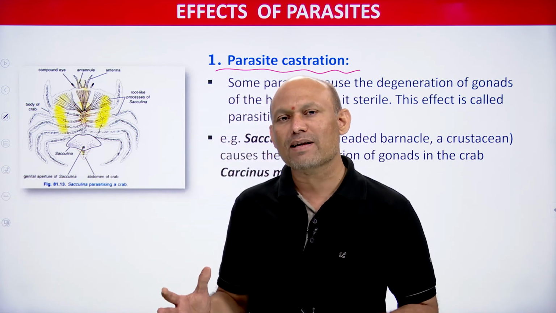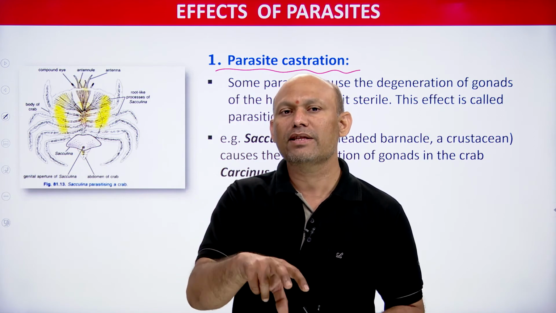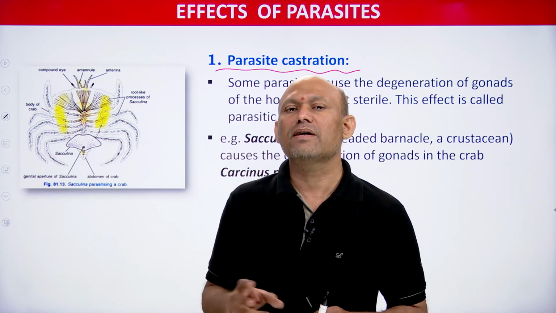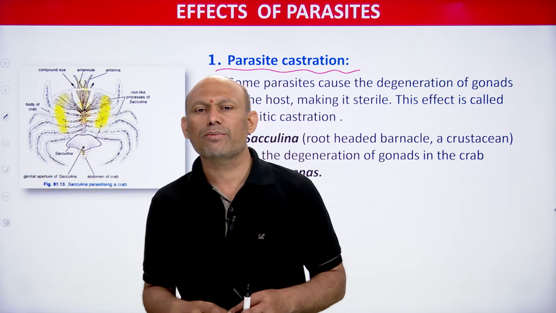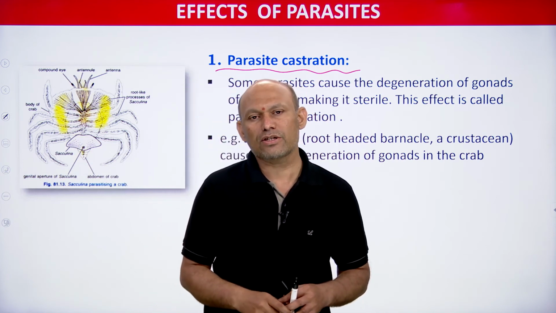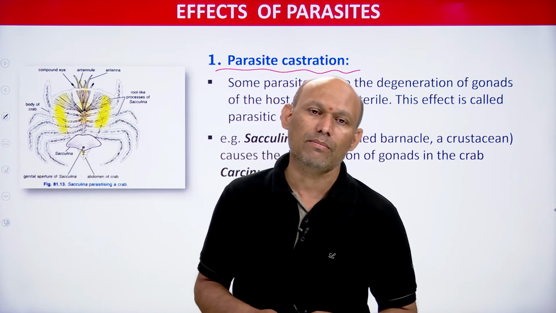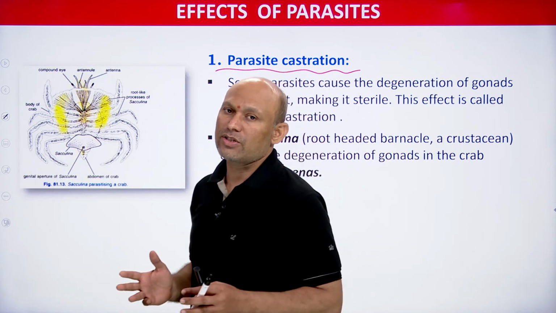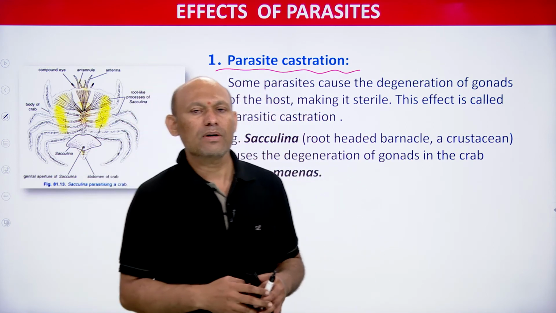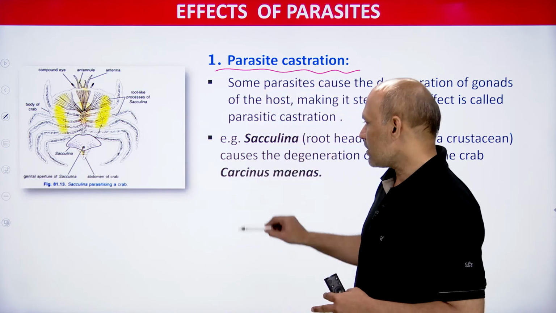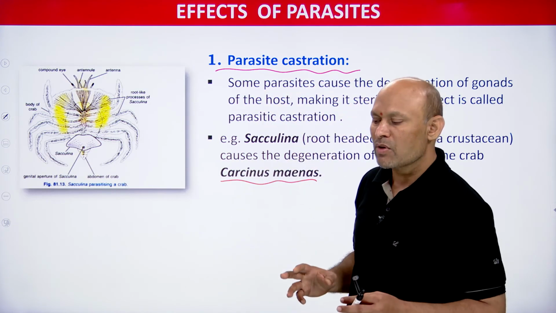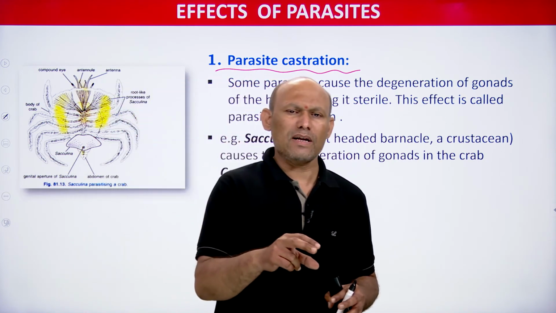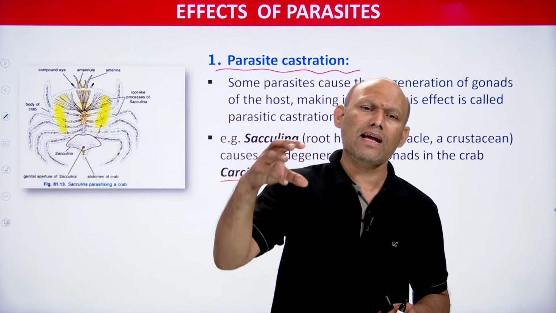So you see how the parasite is causing the degeneration of the host's gonad, students. Not all, but some parasites can cause the degeneration of the gonads of their host, and this phenomenon is called parasitic castration, and it is exhibited by Sacculina, the root-headed barnacle, students, you need to remember. So the root-headed barnacle Sacculina is a crustacean, and its host is the crab, Carcinus maenas. The crab's scientific name is Carcinus maenas, the host, and Sacculina the root-headed barnacle is the parasite. So this parasite attacks what?